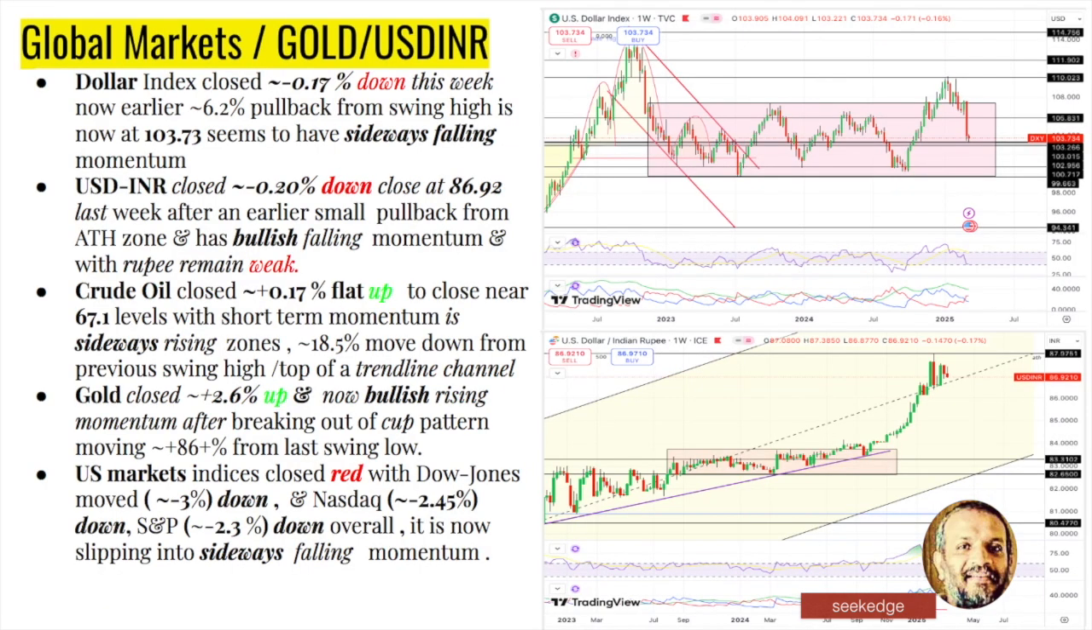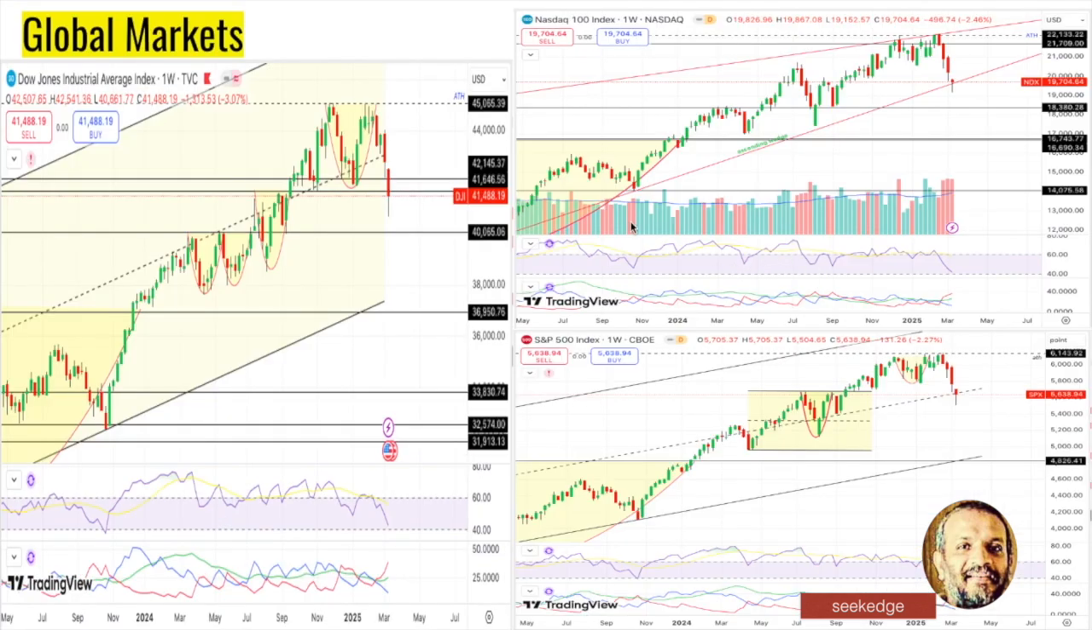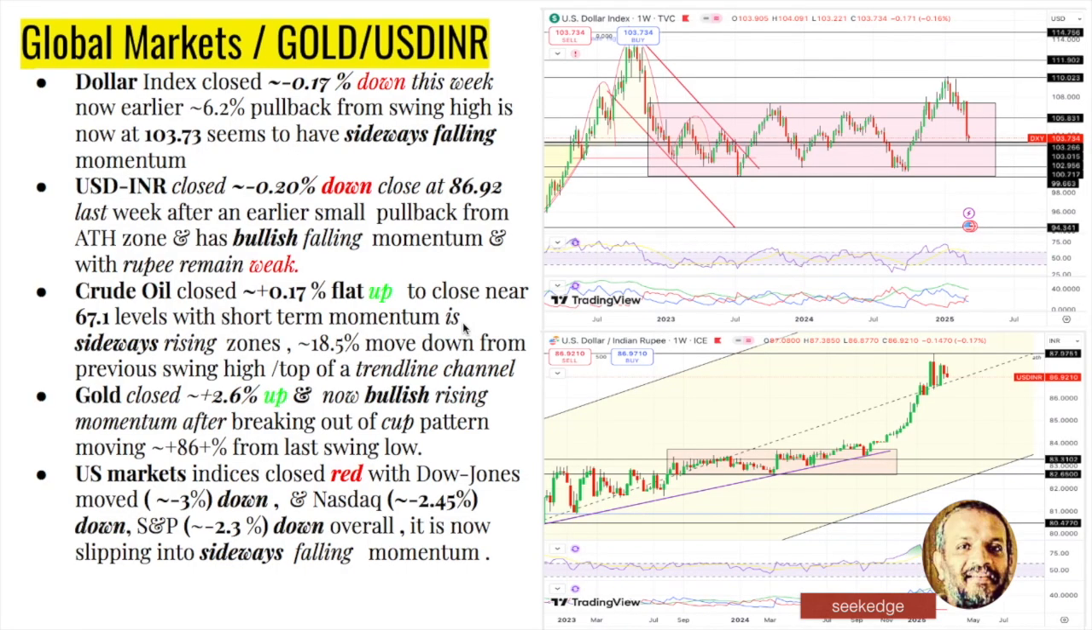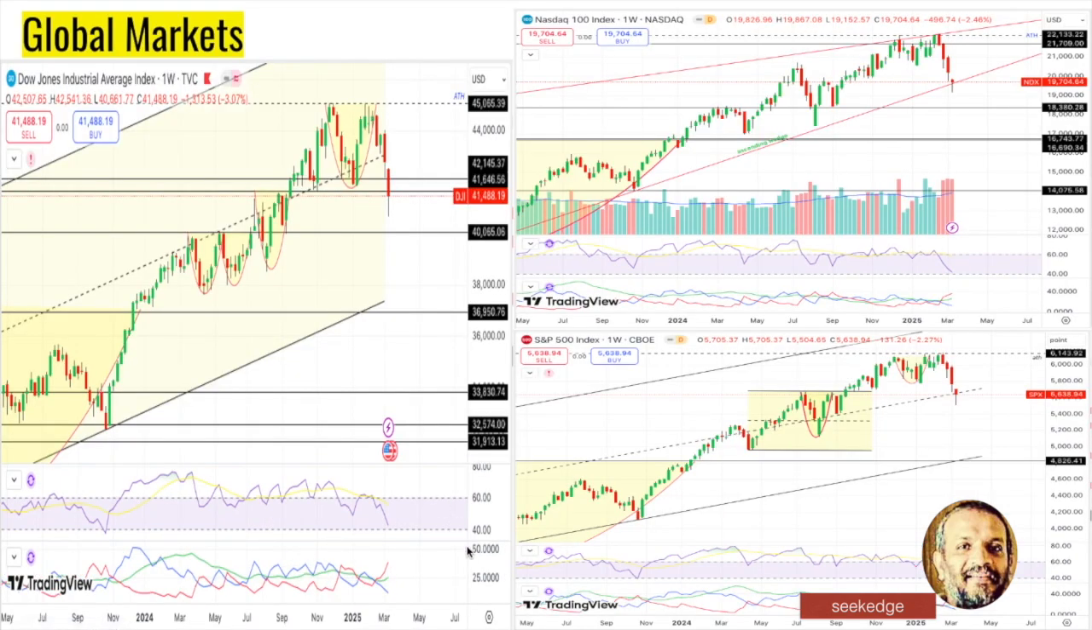Otherwise, with respect to the dollar cooling off, the rupee gaining some strength, and crude oil cooling off, it is good. But what is not good is the global market, the US markets. Global markets are bearish, with another nearly 2% fall. Dow Jones fell 3%, Nasdaq 2.4%, and S&P 500 2.3%. So sideways and falling is what is happening in the US market.